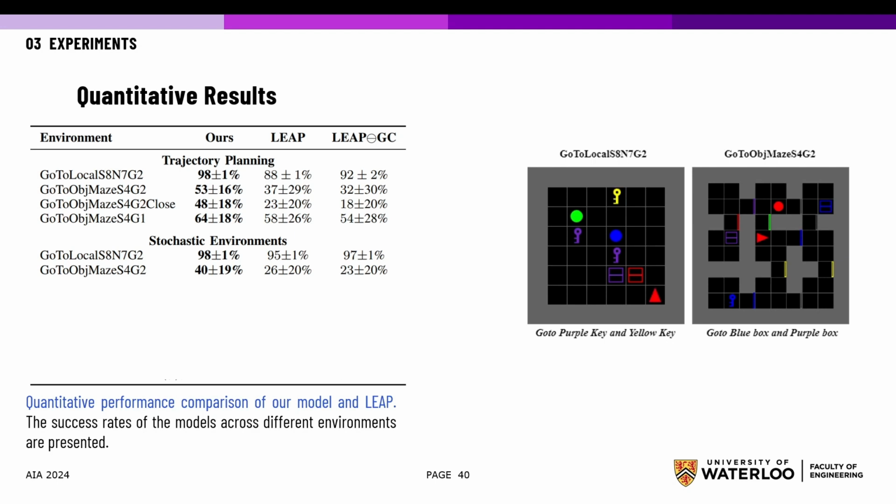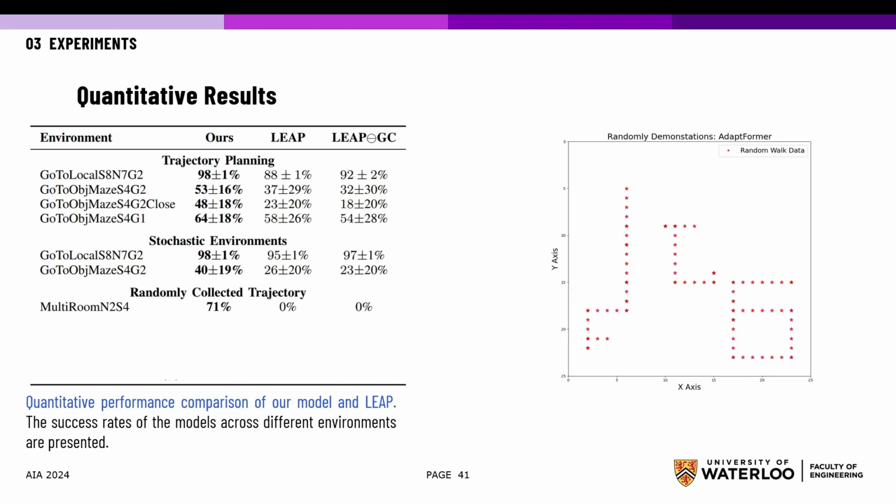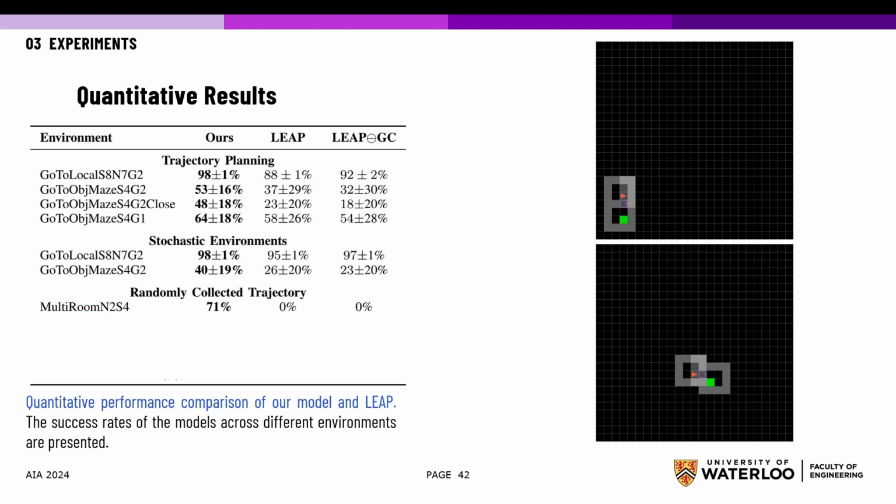LEAP shows some improvement in small environments as all the stall actions from the deterministic environment are now mapped to random actions. However, this improvement is not observed in maze-like environments. We also train our policy with random demonstrations and then deploy it in a multi-room navigation task where the door opening action wasn't observed in the training demonstrations, and hence LEAP never tries to open a door and always fails the task, whereas ours, on the other hand, succeeds 71% of the time.